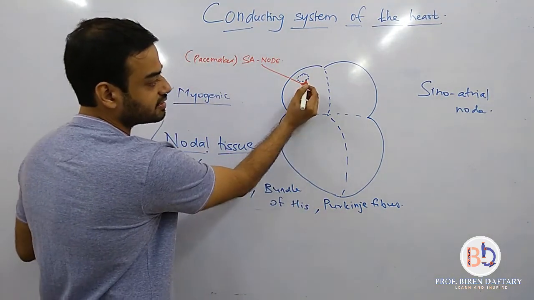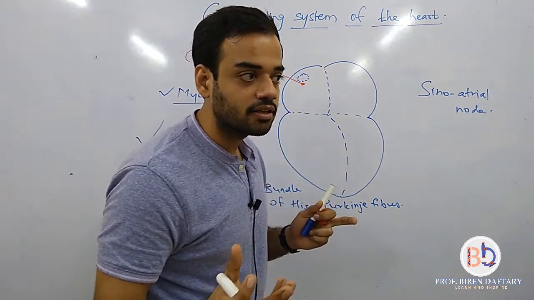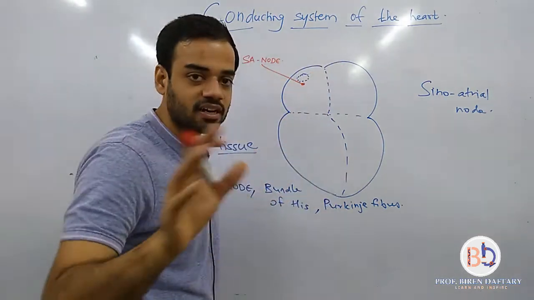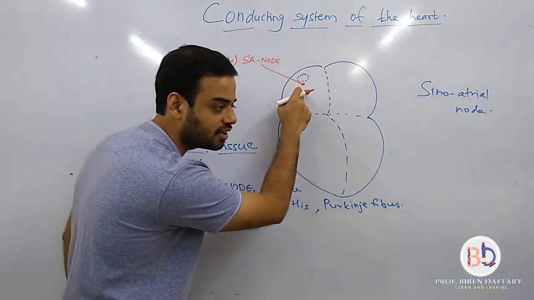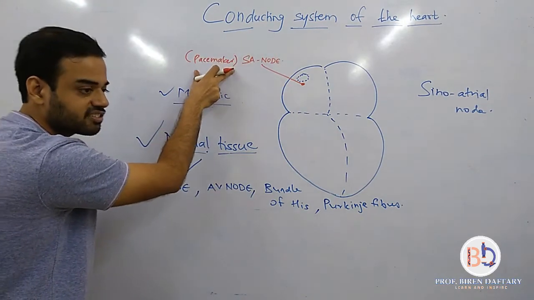So this is the first part where the electrical impulse is generated. It does not receive an electrical impulse from anywhere, it generates it by itself, and that is why it is called the pacemaker. This is the natural pacemaker.